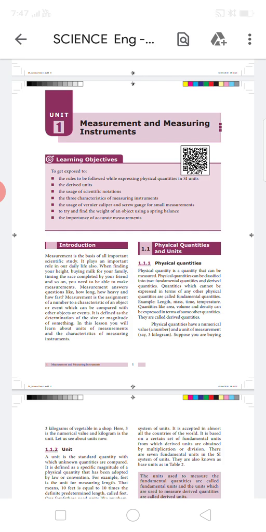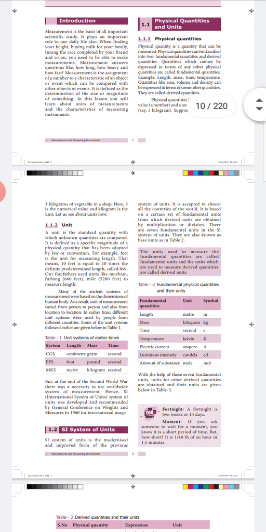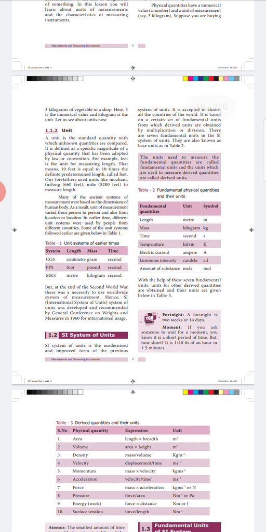These physical quantities actually have two characteristics: one, the numerical character, and the other, the unit. Say, for example, if you have 3 kg of apple, the number 3 is the numerical character and kg is the unit. Let's learn what the unit is. A unit is the standard quantity of a quantity or specific magnitude of a physical quantity. These units were adopted by law or convention. Earlier, we had different unit systems like the CGS system, centimeter gram second system, FPS system, foot pound second system, MKS system, meter kilogram second system, and so on.